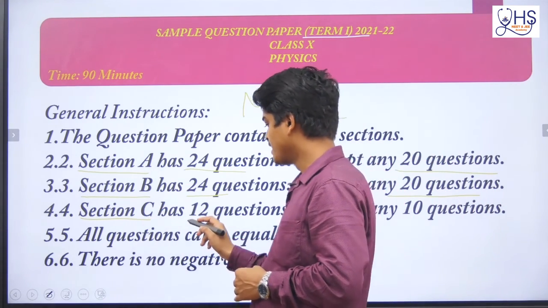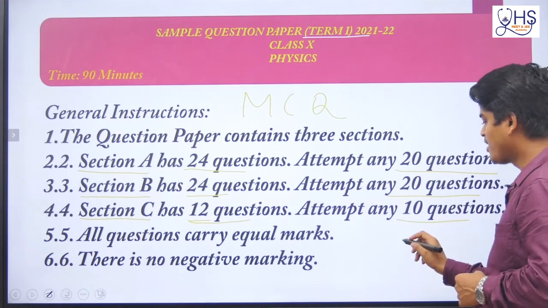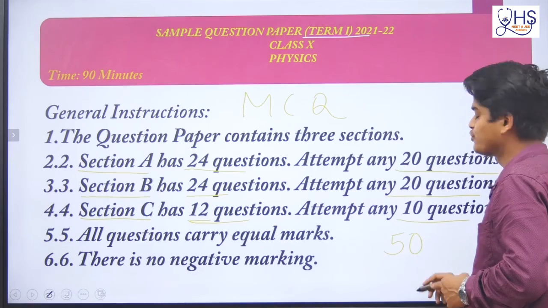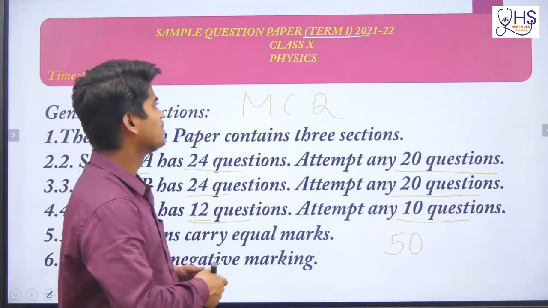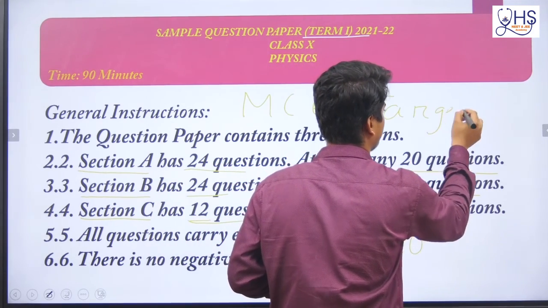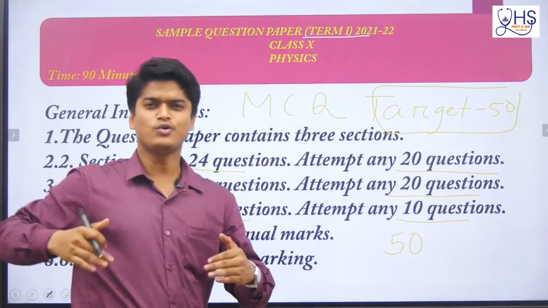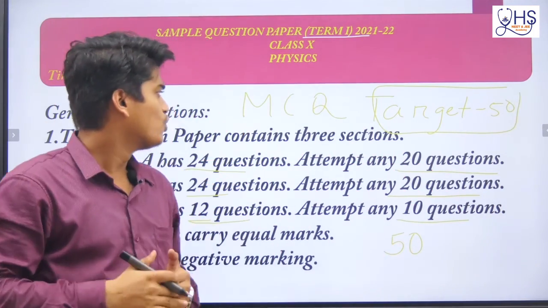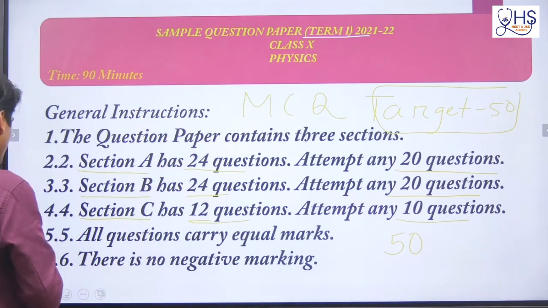In section C, out of 12 questions you have to attempt 10 questions only. If you add all this, you will have 50 MCQ type questions. That's why the name given for this batch is Target 50. We will target 50 questions and try to do all 50 correctly. Now let's move on to the video.